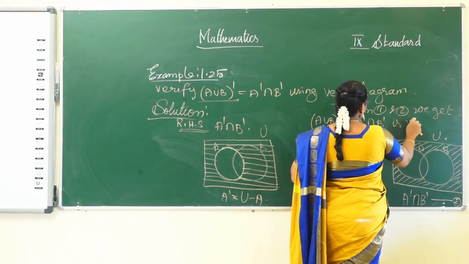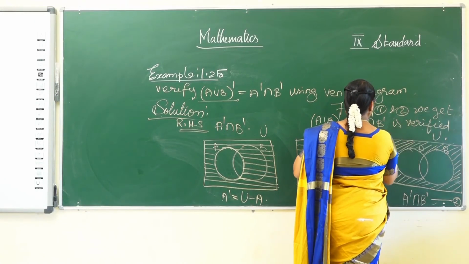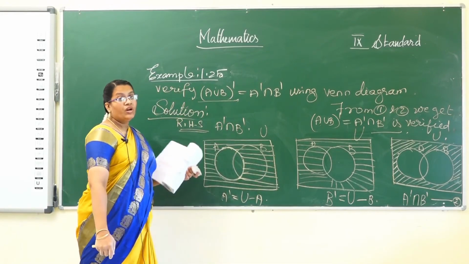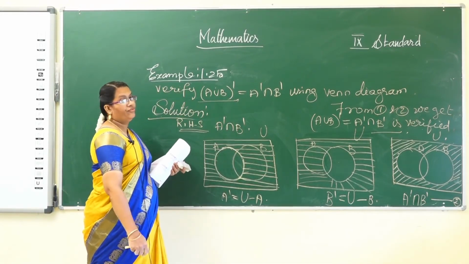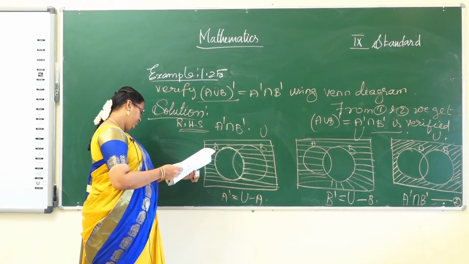Verified. Okay, I hope you understand the concept of De Morgan's law of complements. Okay, and next example